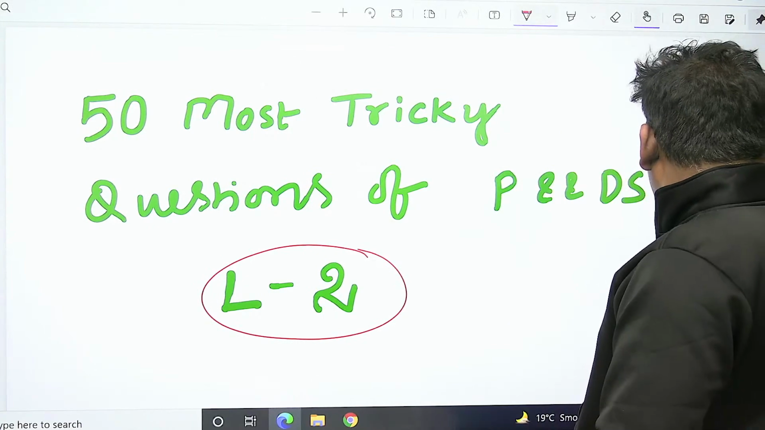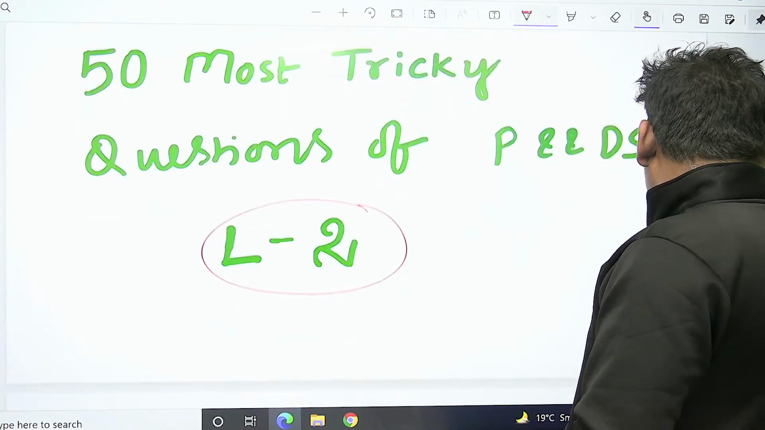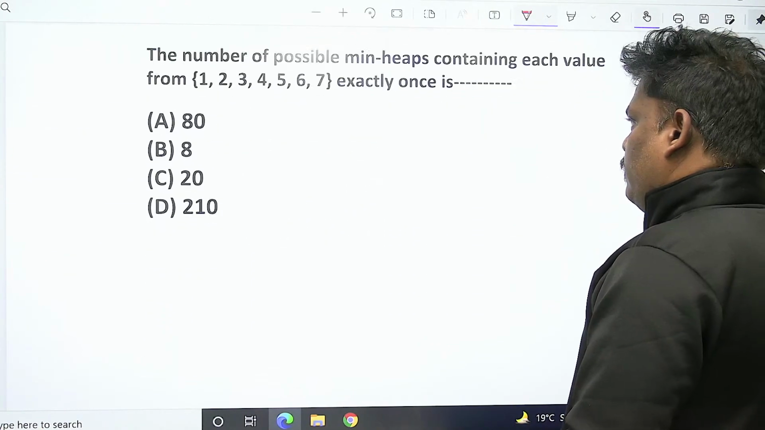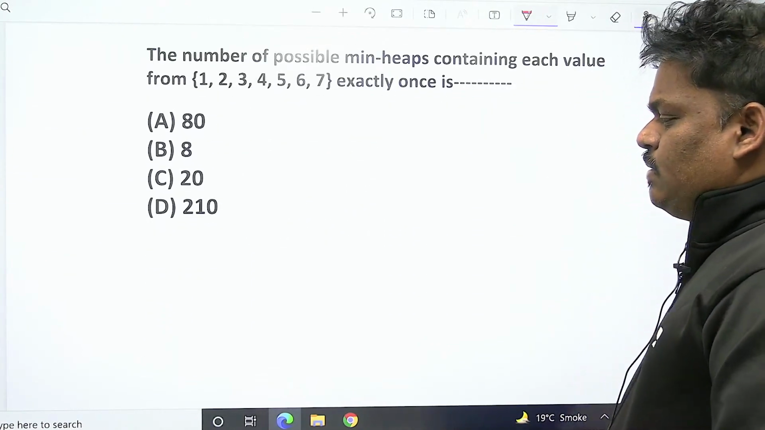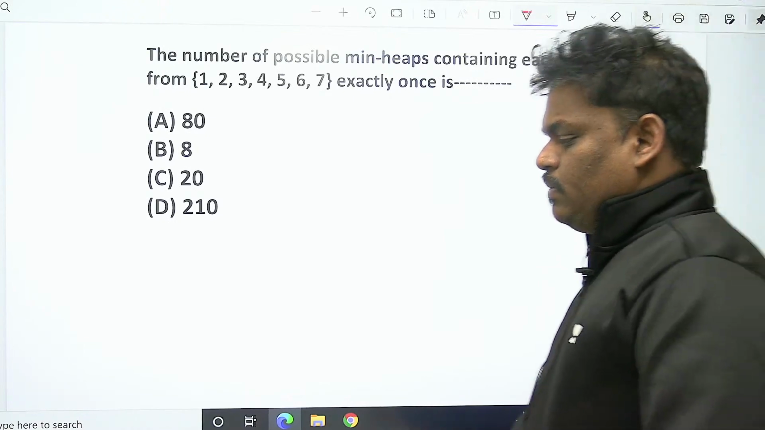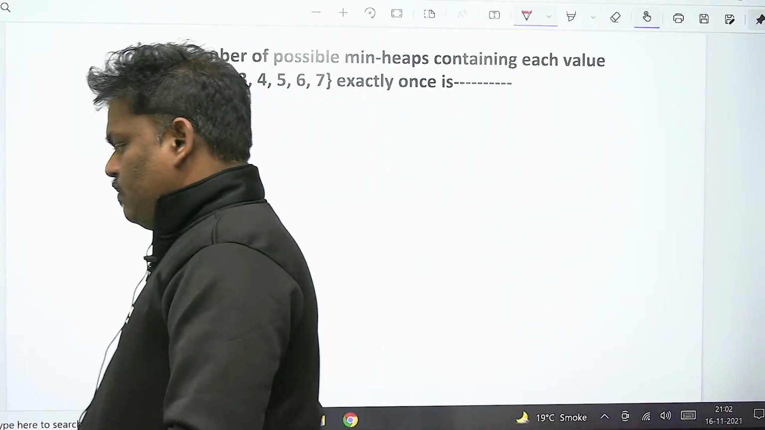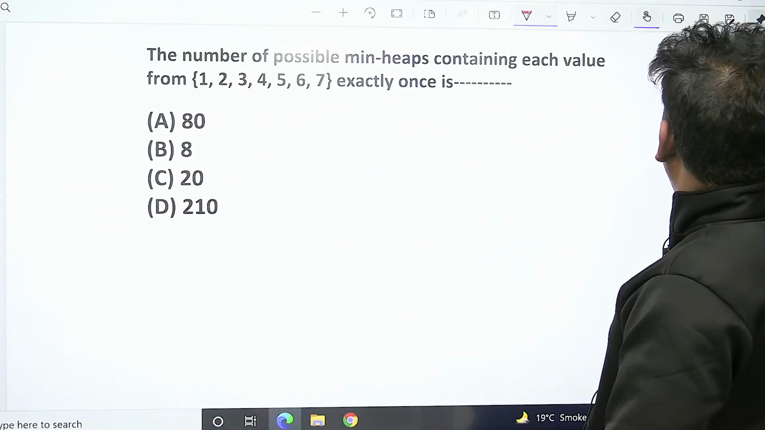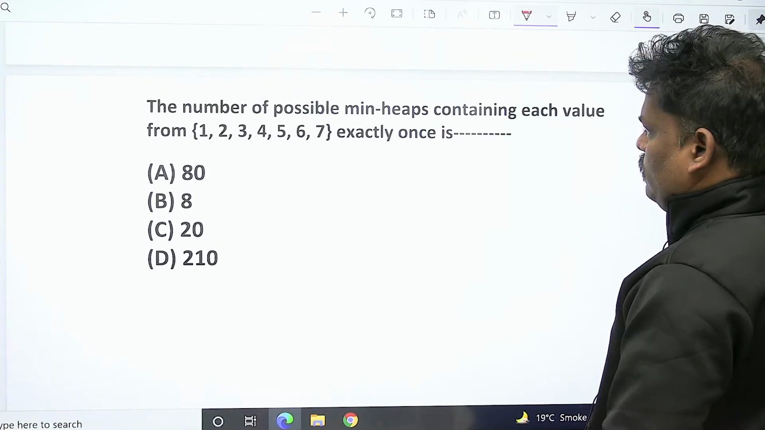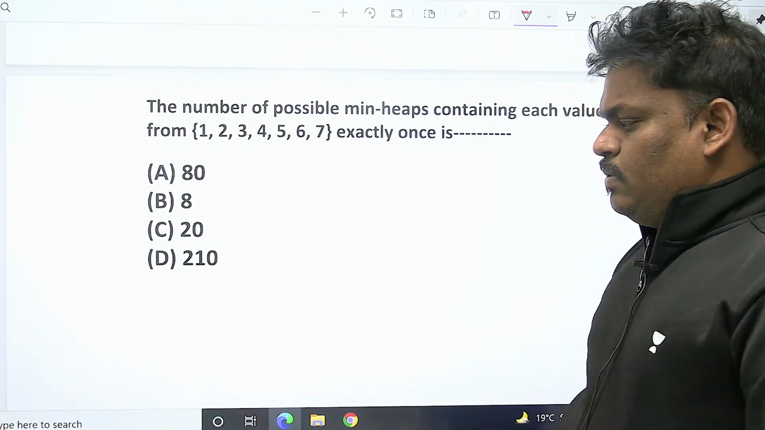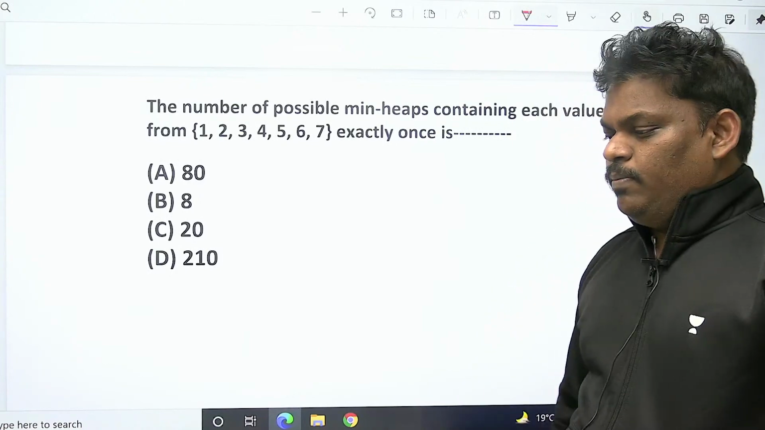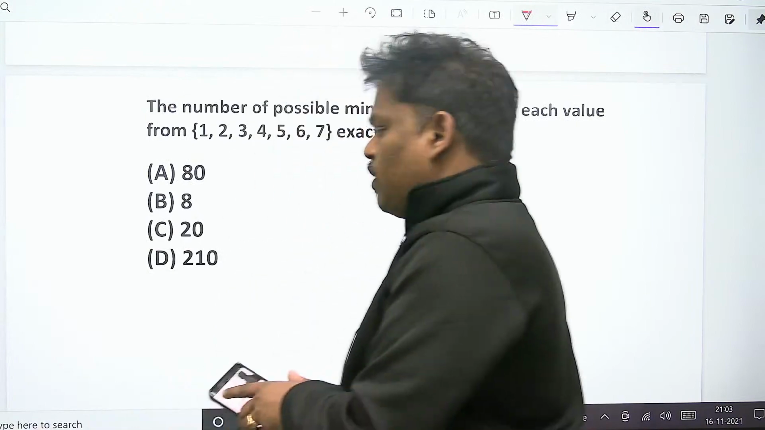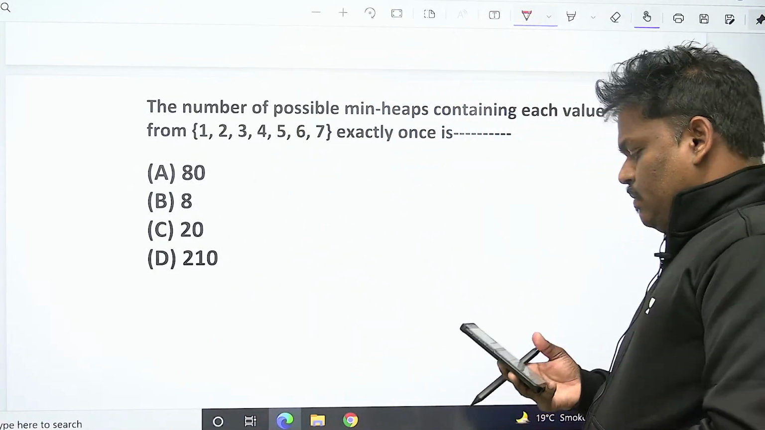So let's go to the first problem of today's class. Can you read it once?